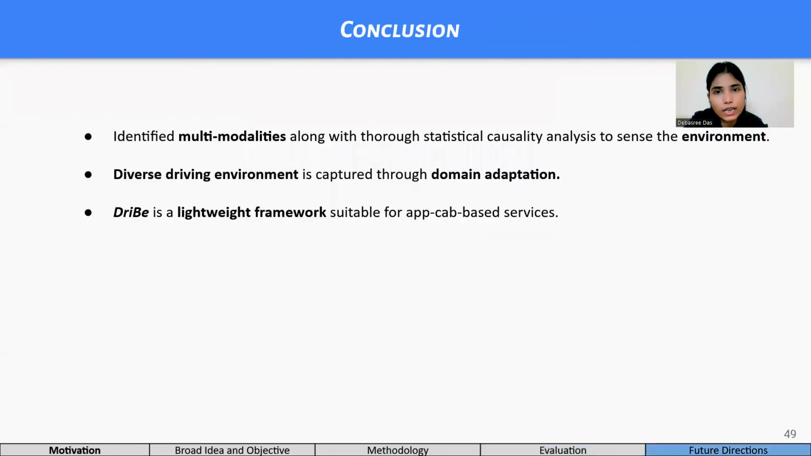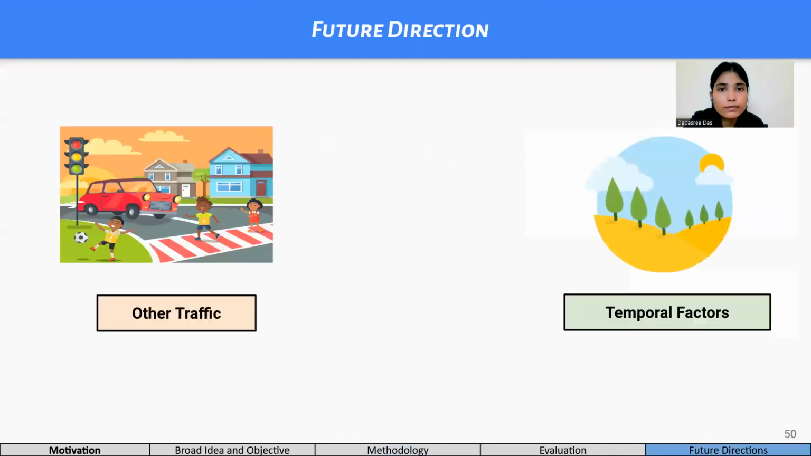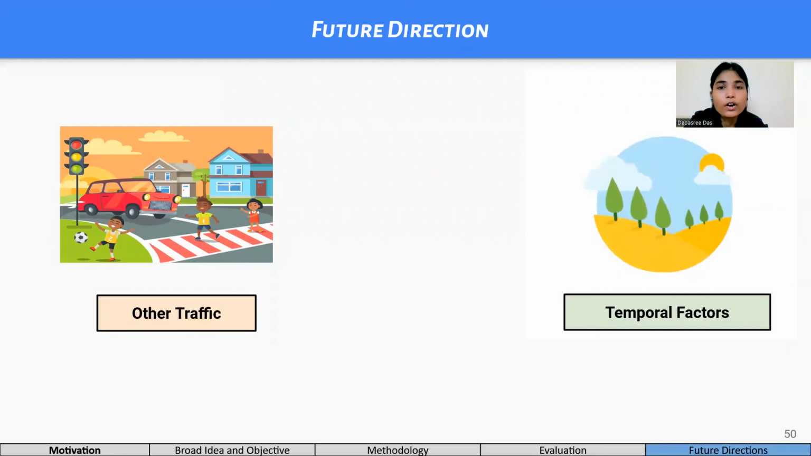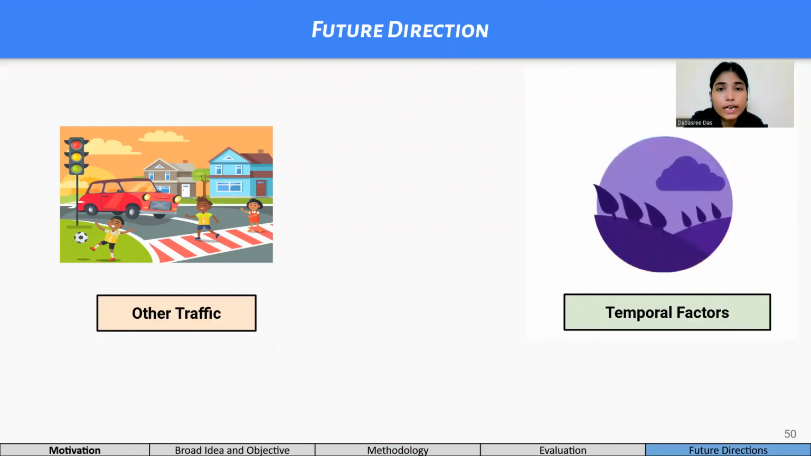So, we developed DriBe, a system exploiting different modalities and a domain adaptation architecture to introduce location neutrality in predicting the unbiased driving score. In addition to this, we can extend this work to incorporate other information such as pedestrians, traffic signs, traffic lights, and many more, which can infer the context behind improved or degraded driving behavior.